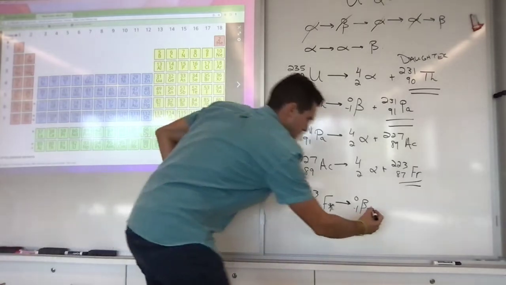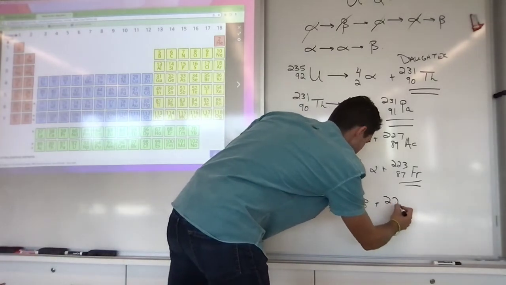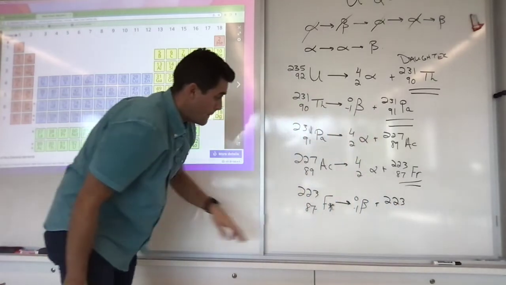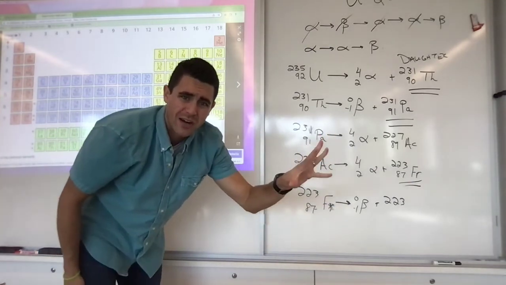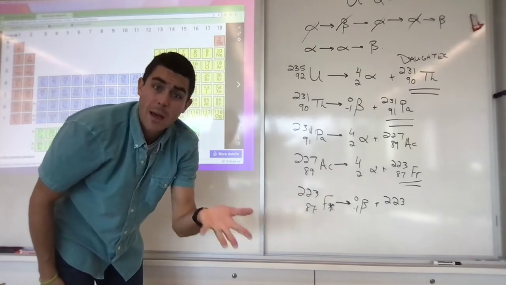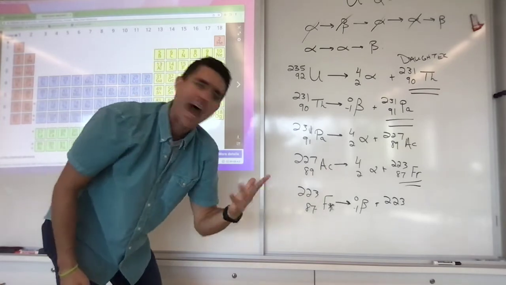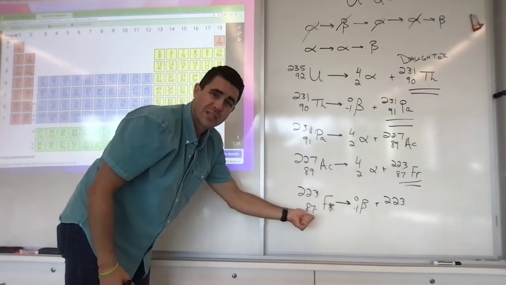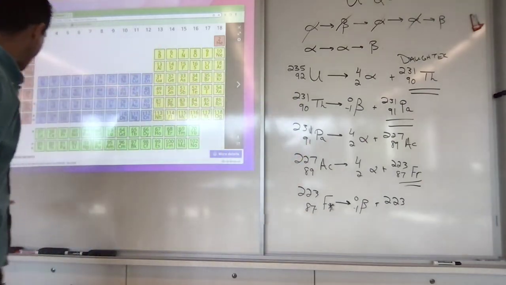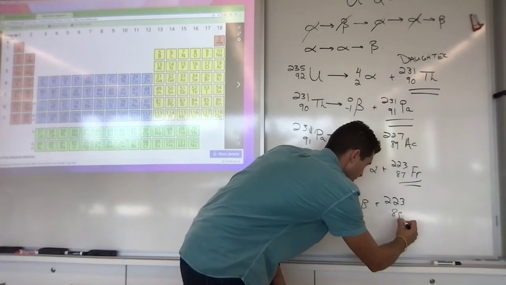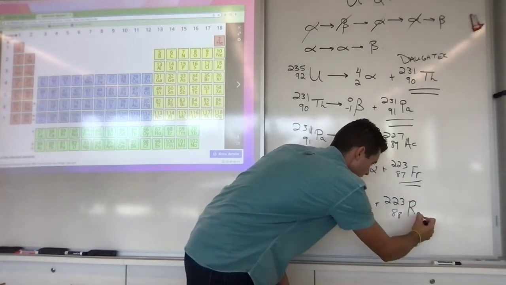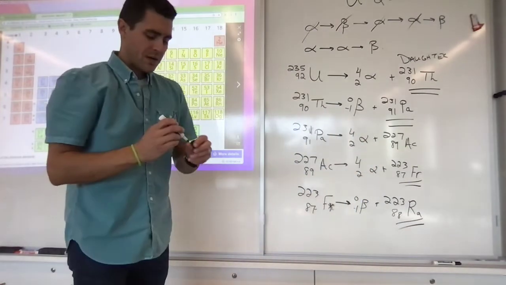So the beta particle is emitted. When it's emitted, I still have a mass of 223, but because I'm losing that negative charge out of a neutron, that neutral neutron now becomes positive, a proton. Because that happens, this number of protons goes from 87 up to 88 and becomes radium. It goes from 223 to 88. And radium-223 is my daughter isotope.